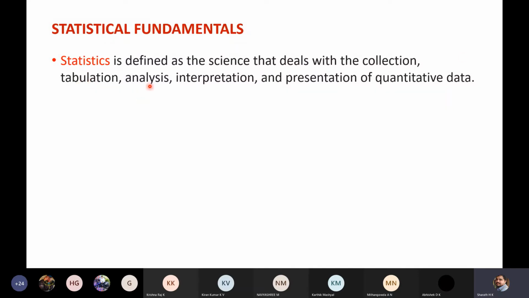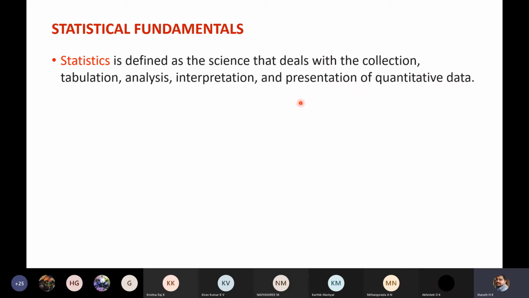Next, analysis. So you have collected data, and next you have represented it in terms of columns and rows. Now we can analyze by looking at the table, that is analysis. After analysis, you can draw some conclusions, that is interpretation. After drawing conclusions, you have a better understanding of the data. Next, you can present your understanding of the data, so that is the presentation.